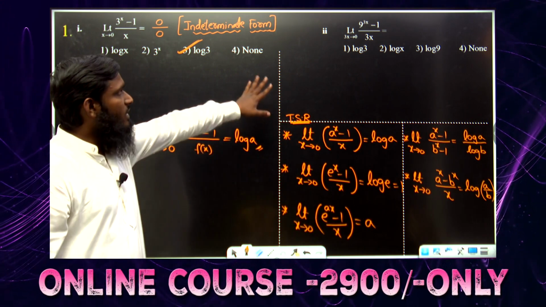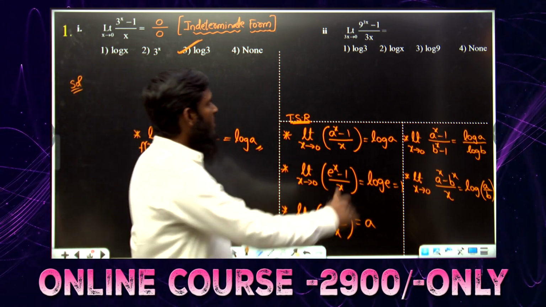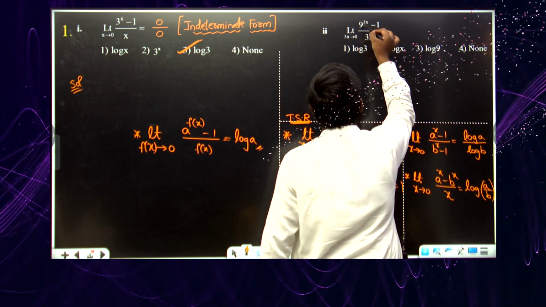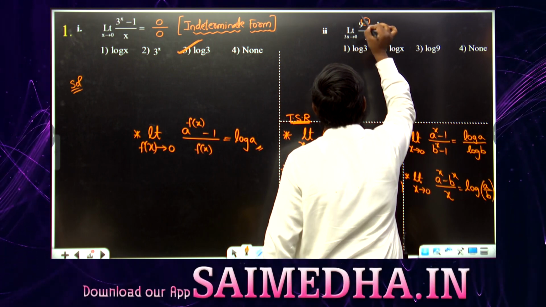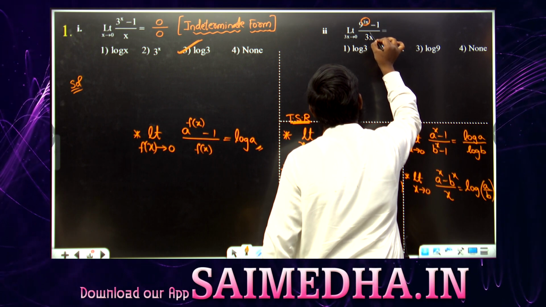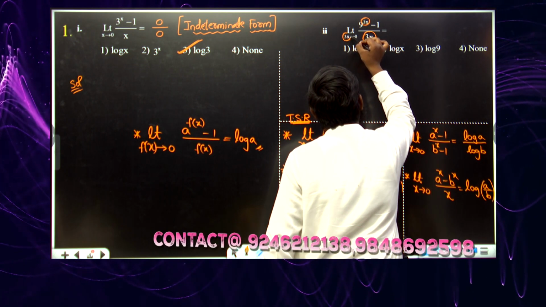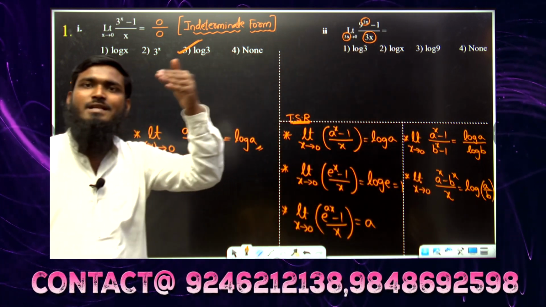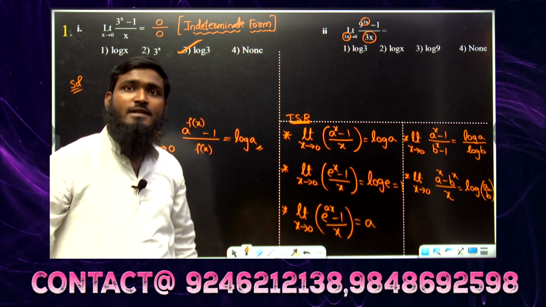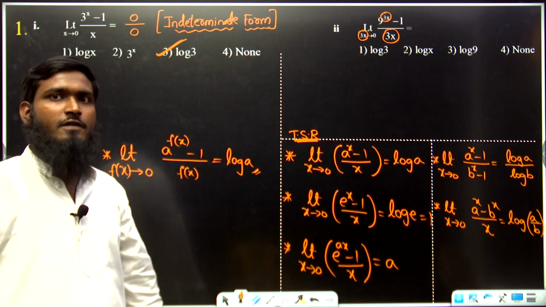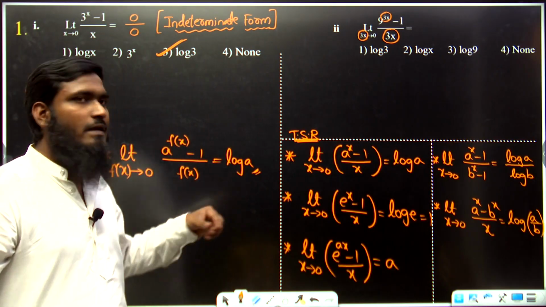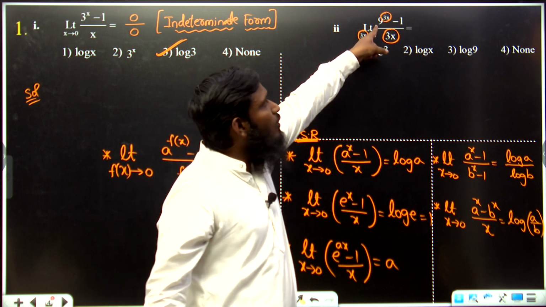Understood the point? In this part also, what is the power we have over here? 3x. In the denominator we have 3x, and the limit is 3x tends to 0. So if we have the same function, we have to apply the same formula, which is log a. What is the value of a over here? 9.